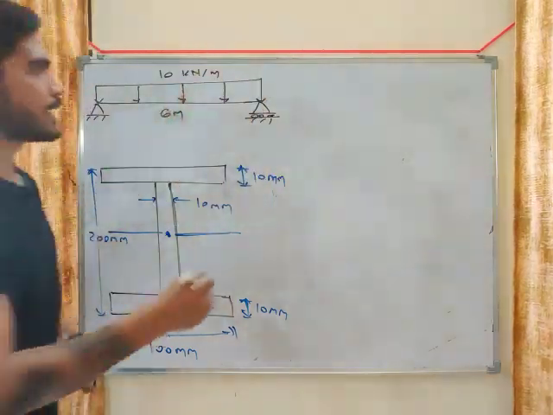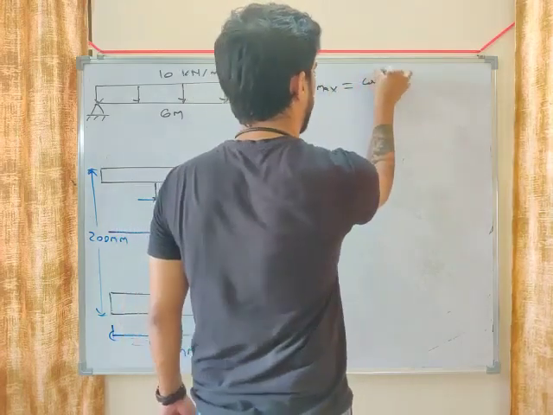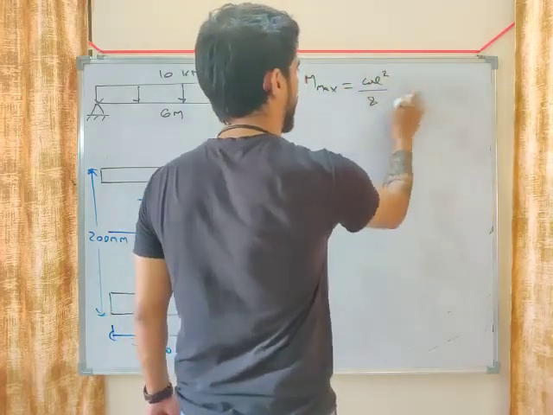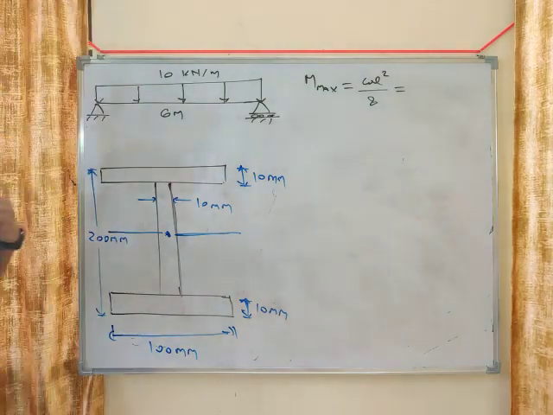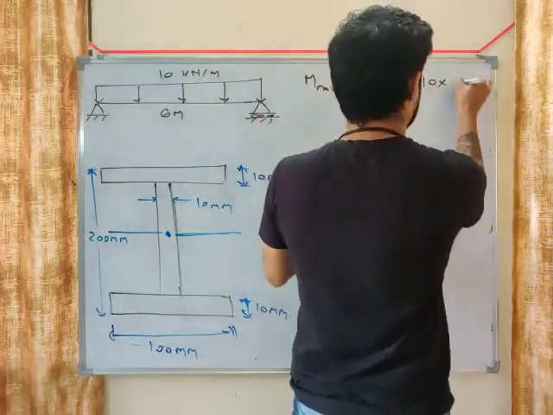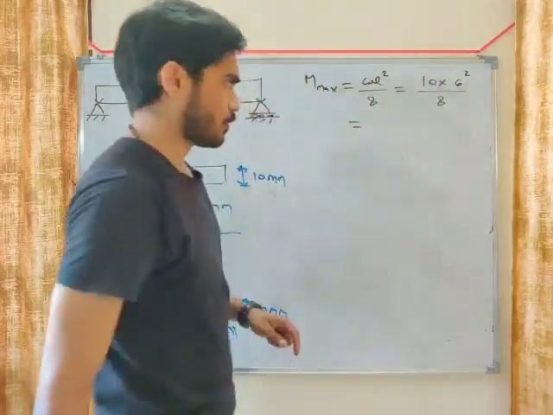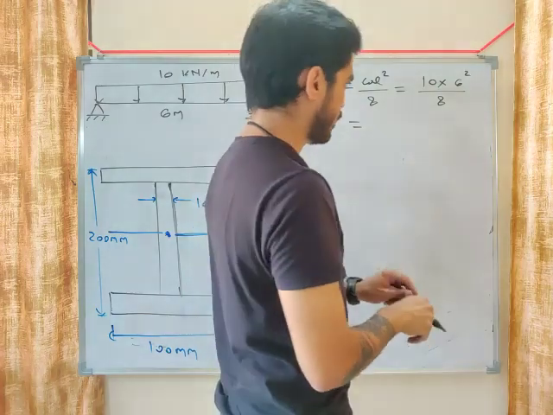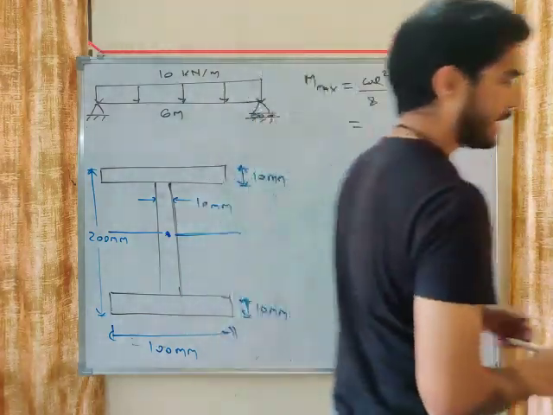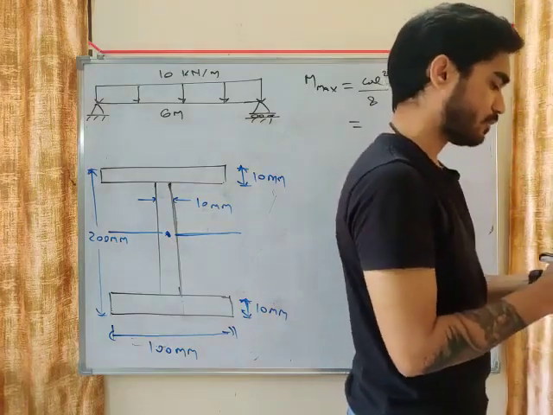So what will be M maximum? M maximum will be WL square by 8. Just put the values here. W will be 10. What will be the length? 6 meter. So 10 into 36 by 8.